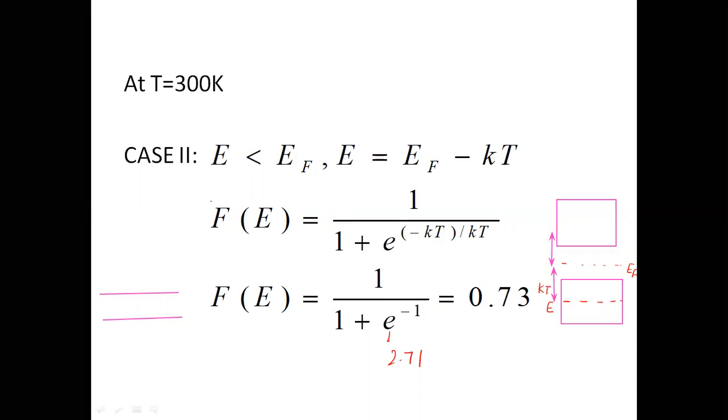So this is the conclusion which we have drawn from this derivation, from this whole article. So what is the conclusion?